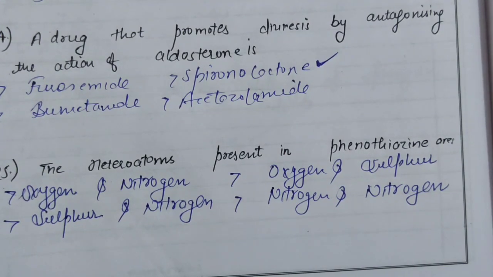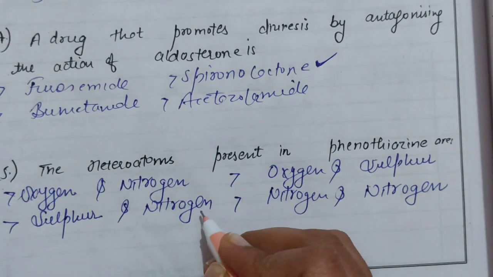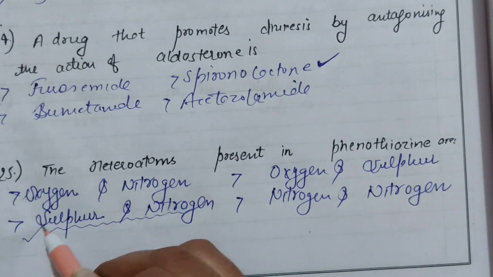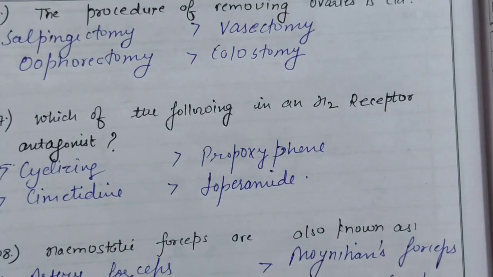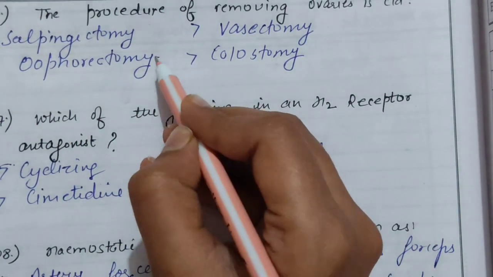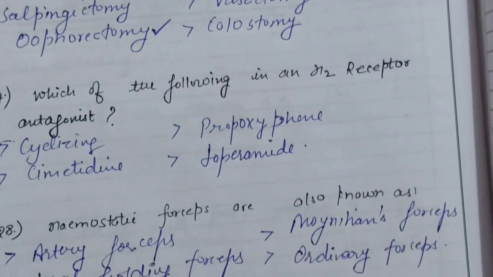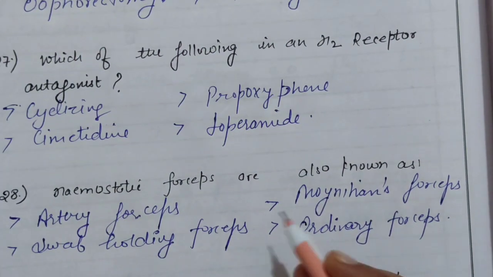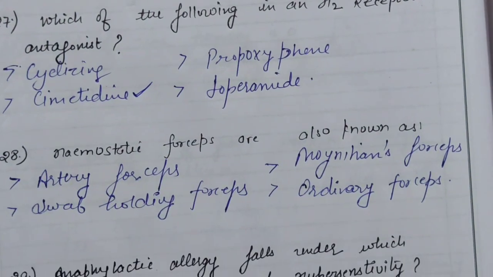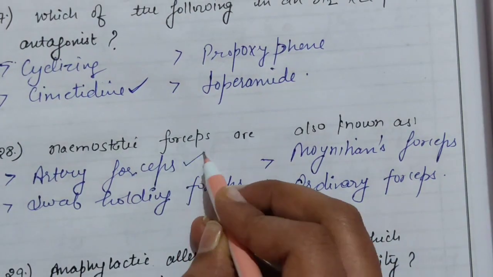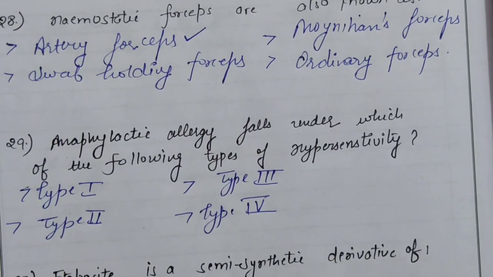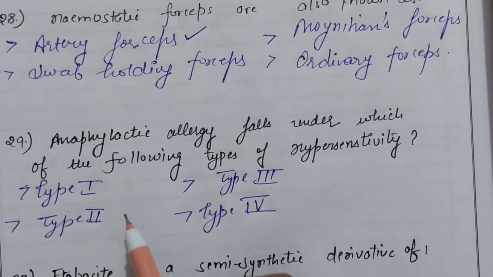Heteroatoms present in phenothiazine are sulfur and nitrogen. The procedure of removing ovaries is called oophorectomy. Which of the following is an H2 receptor antagonist? The right answer is cimetidine. Hemostatic forceps are also known as artery forceps. Anaphylactic allergy falls under which type of hypersensitivity? The right answer is type 1.